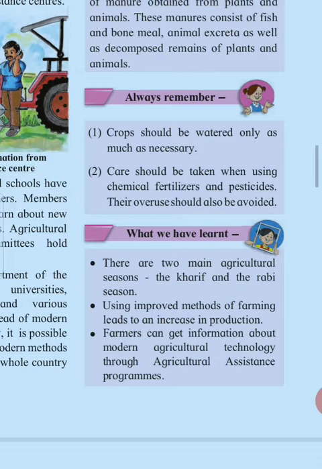Organic farming involves use of manure obtained from plants and animals. These manures consist of fish and bone meal, animal excreta, as well as decomposed remains of plants and animals.